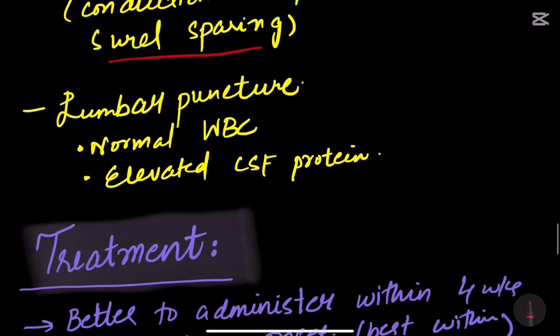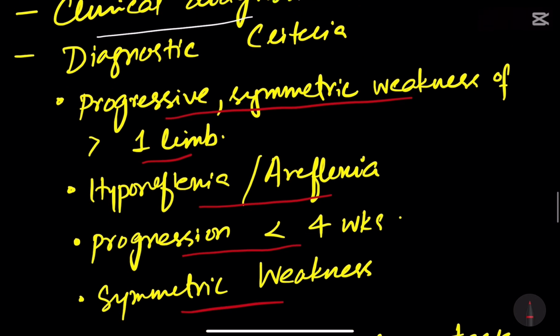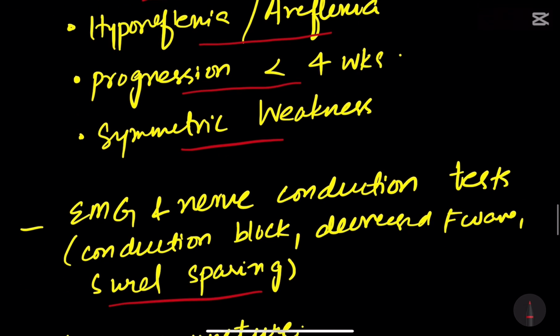Lumbar puncture is done, in which WBCs are normal but the CSF protein is elevated. So these are the investigation options: clinical diagnosis, then the diagnostic criteria of progressive symmetric weakness of the limbs, hyporeflexia or areflexia, and symmetric weakness.